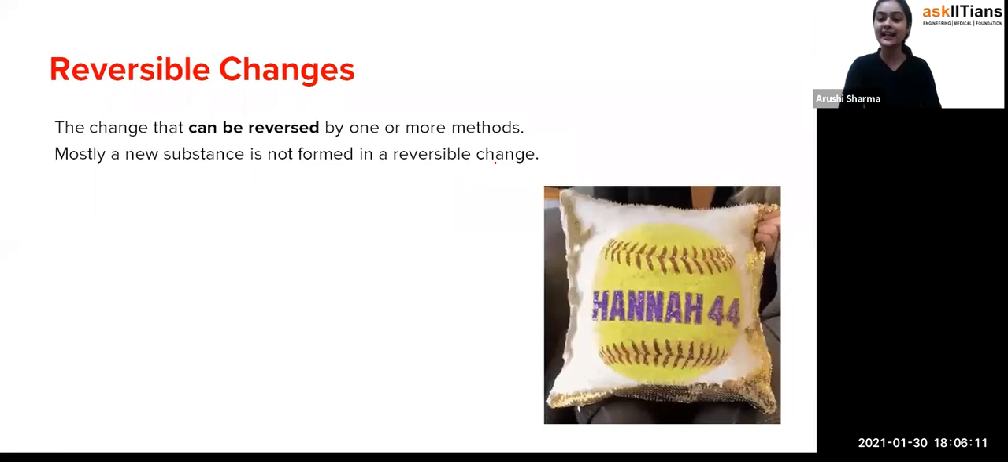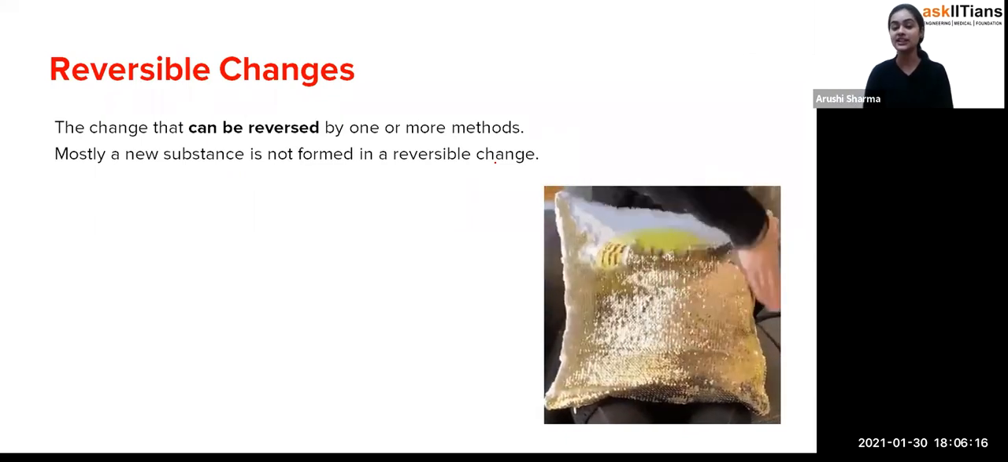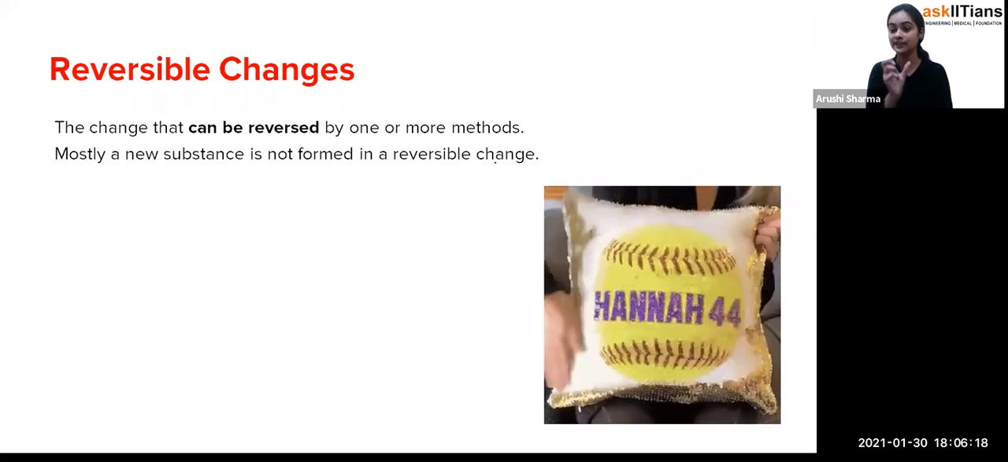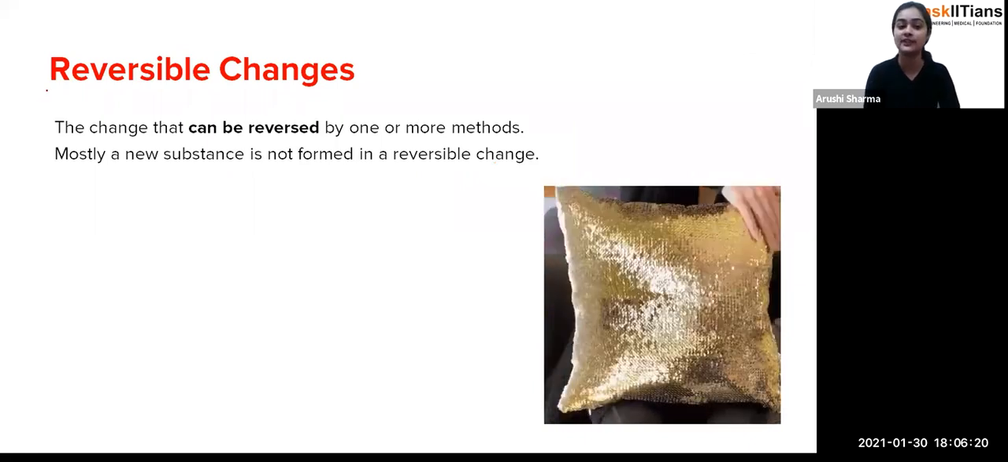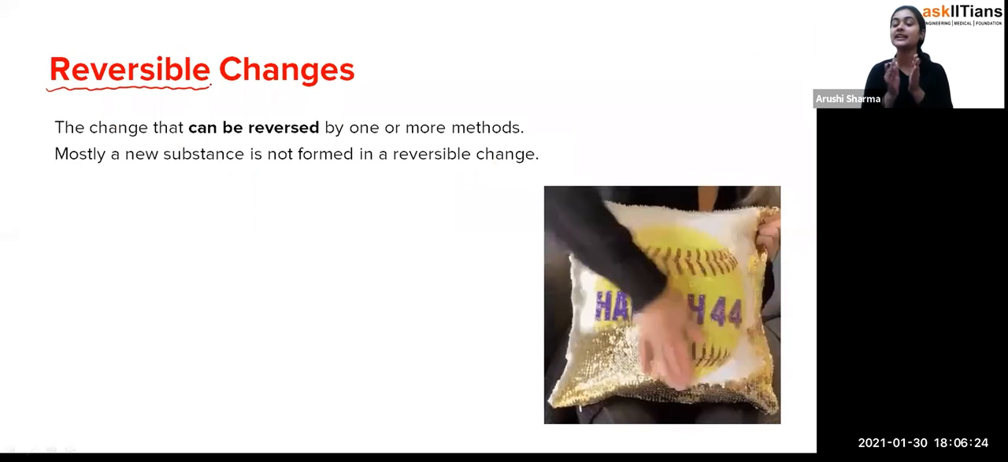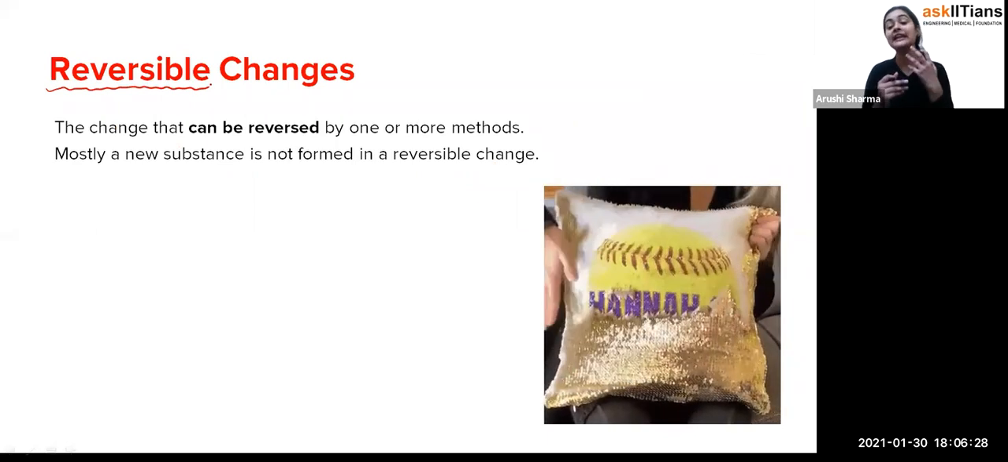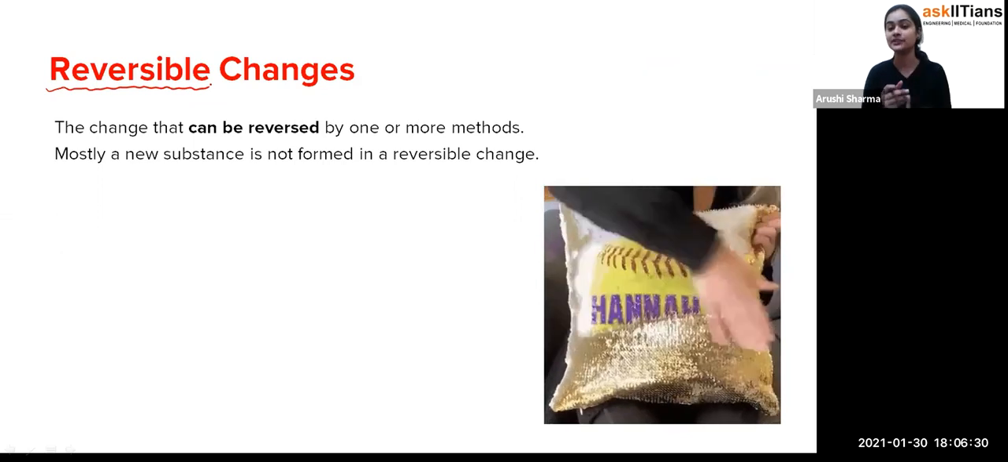Good. So it's reversible changes. Now, from the word reversible only, what you observe is that this is the reversible changes. So you can say that the type of the changes which can be reversed by one or any method, we call it the reversible change.